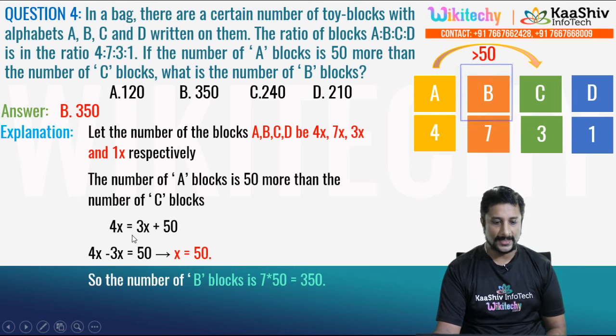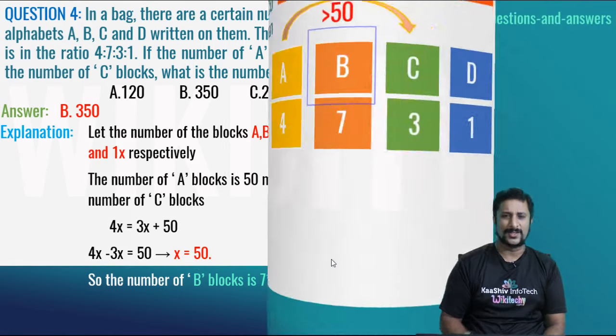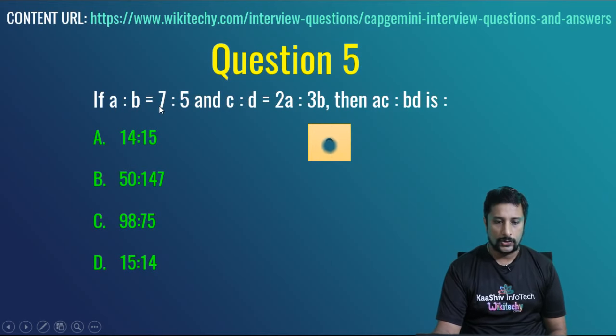So 4x is equal to 3x plus 50. So x is equal to 50. So it's 7 into 50. So 7 into 50 is 350. So it's a very simple, straightforward answer.